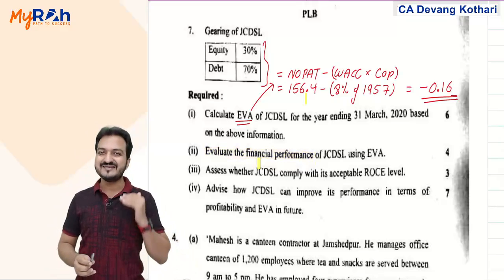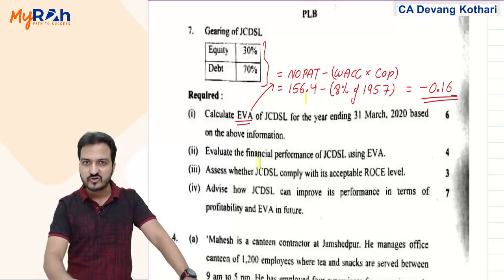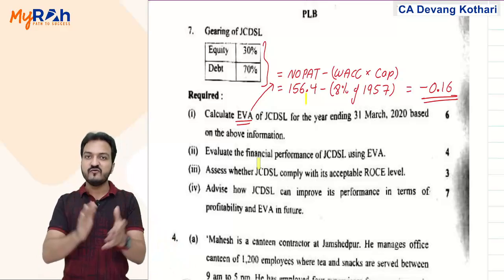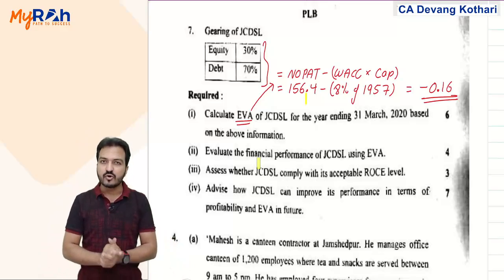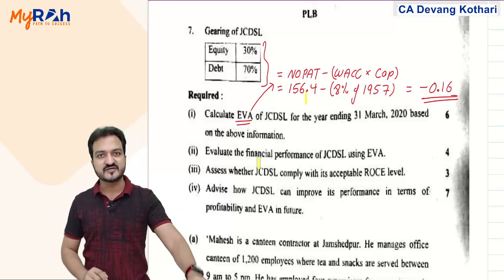Even though the company seems to earn profit, it is still not covering your cost of capital. That is why your investors will still not be happy. Your investors' required return is more than 156.4.